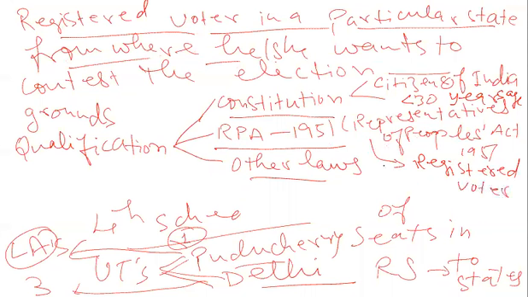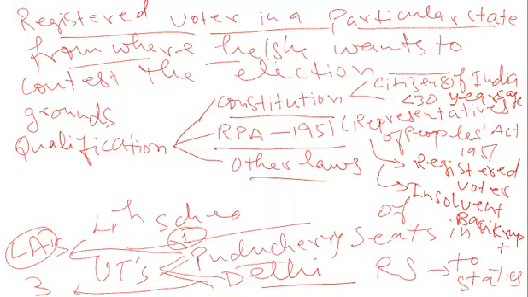He should not be an insolvent person. What do you mean by insolvent? Insolvent means he has taken a loan and now he has defaulted. For example, Vijay Mallya, and you know that Mehul Choksi and all these people are defaulters. They are insolvent persons, bankrupt persons. So he should not have been declared insolvent and bankrupt.